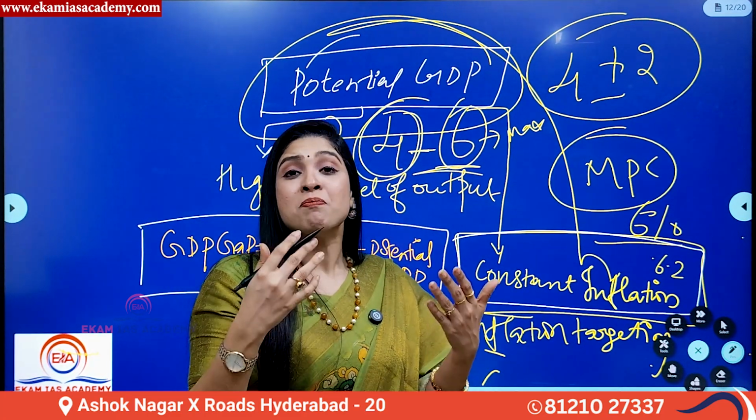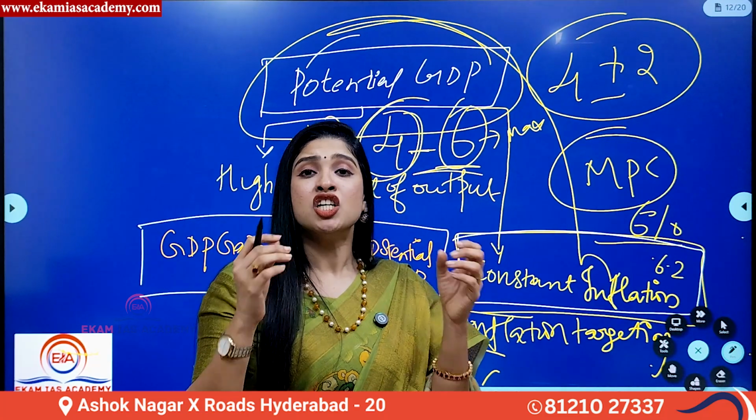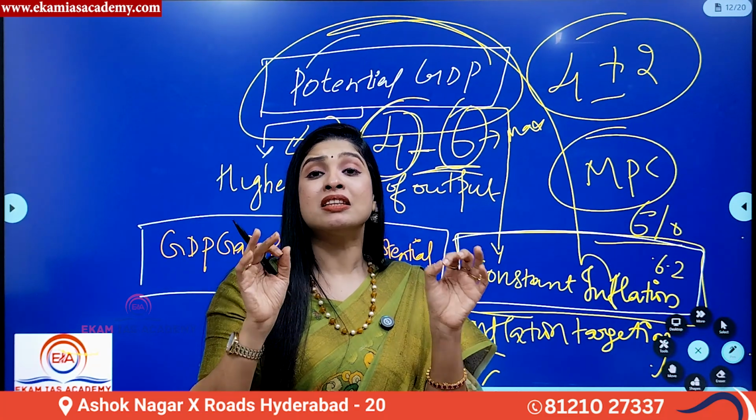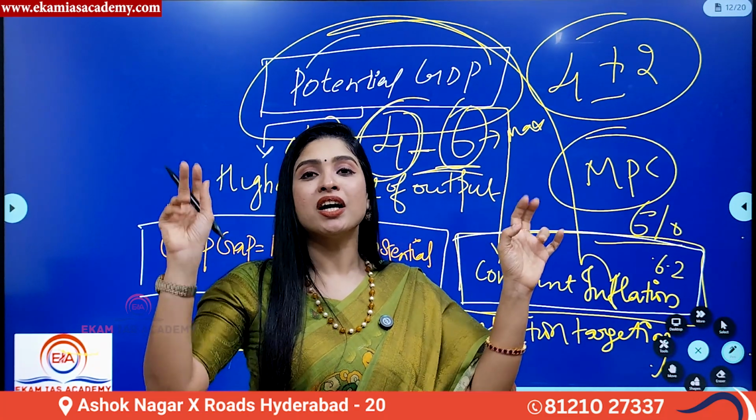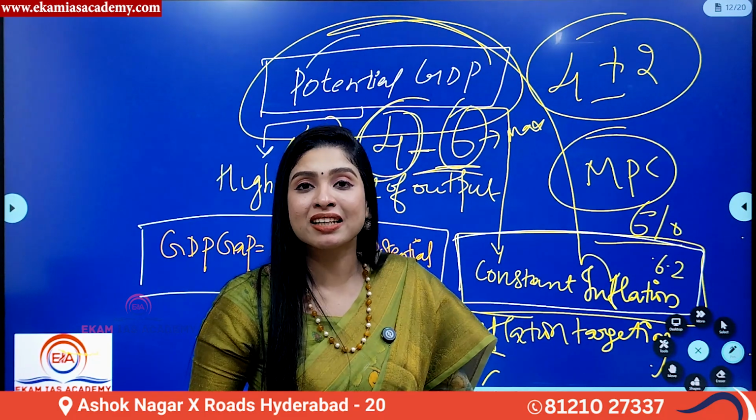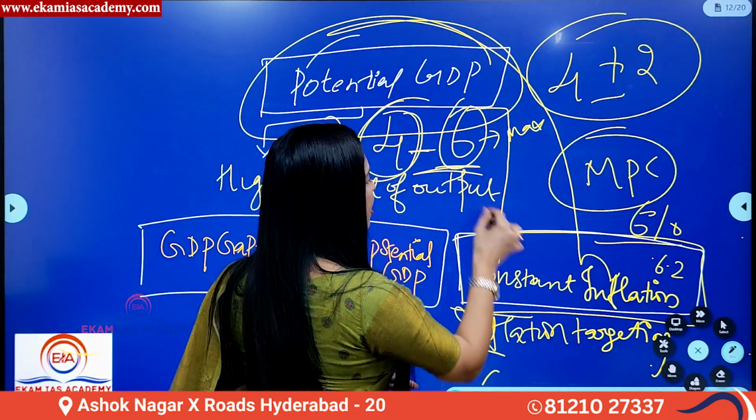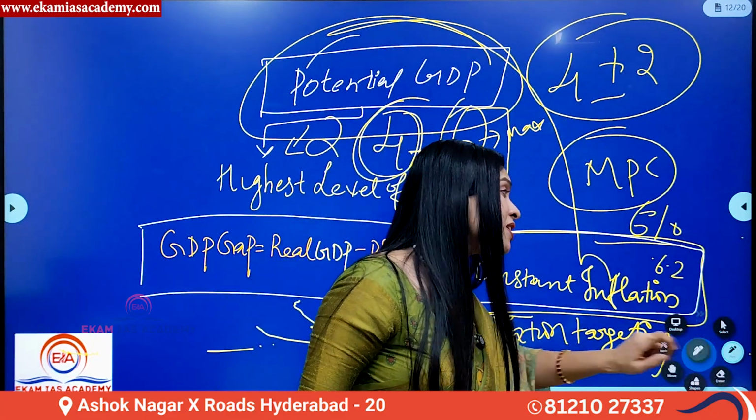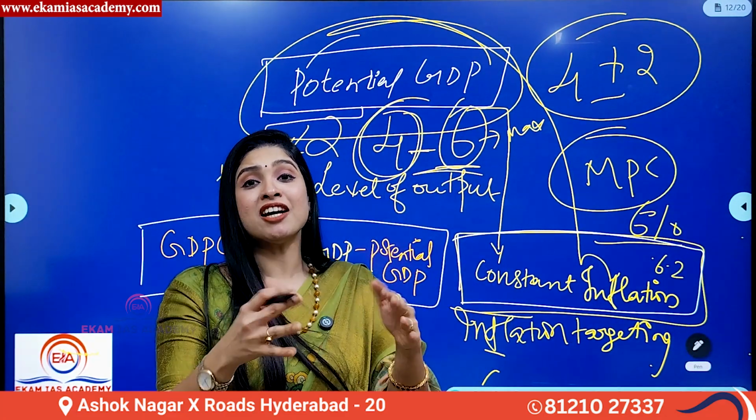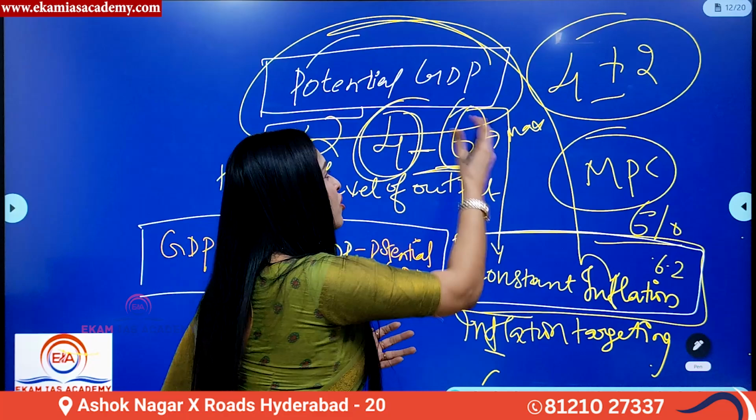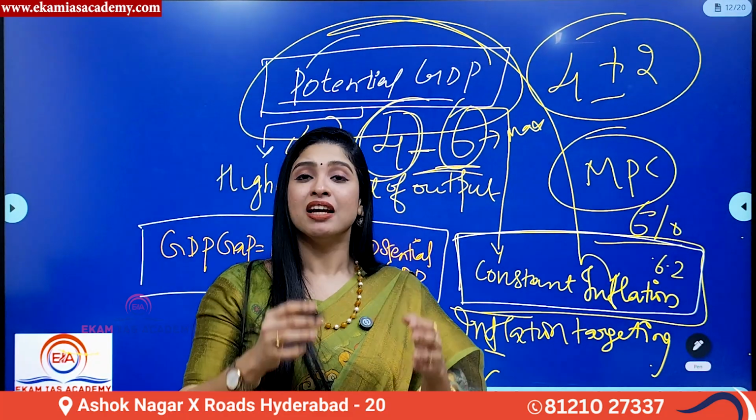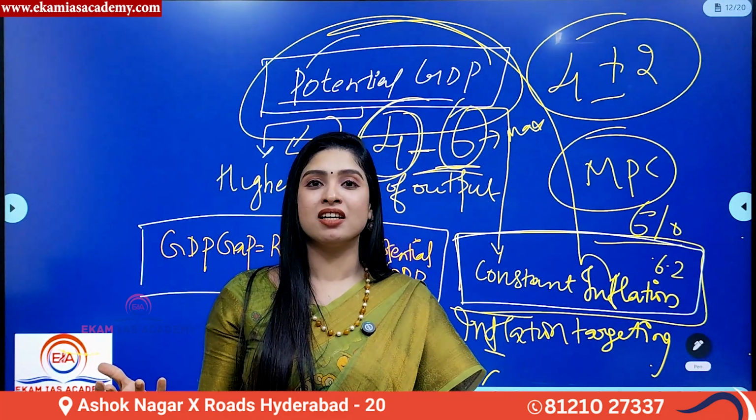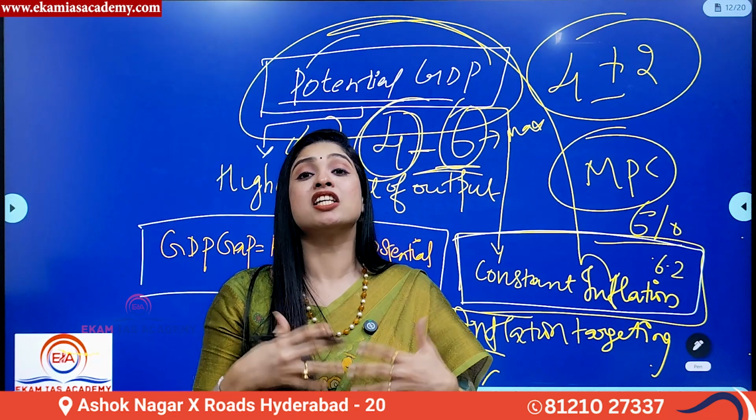And that is why potential GDP is considered to be a purely theoretical concept. It works only in theories, not in practical scenarios. You saw in our country, India, though we have inflation targeting also, what is happening? The levels of inflation are fluctuating, right? So now, as per this definition, inflation has to be constant, which is not something that is possible.